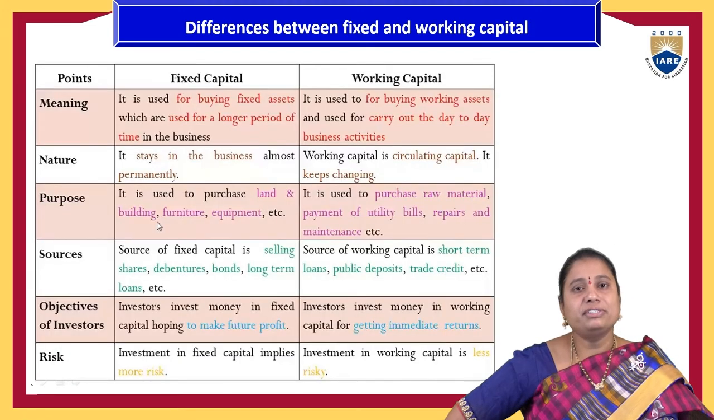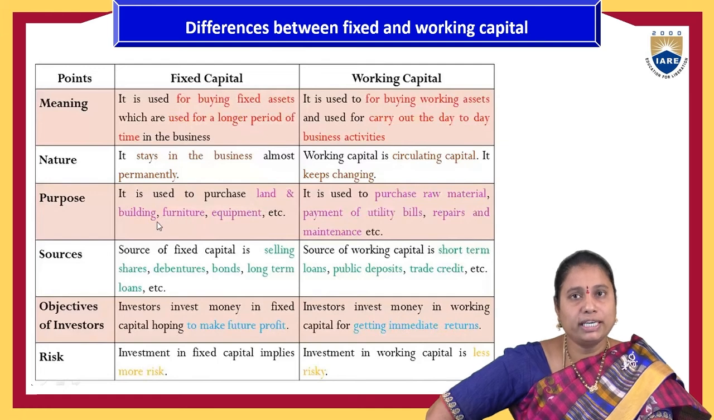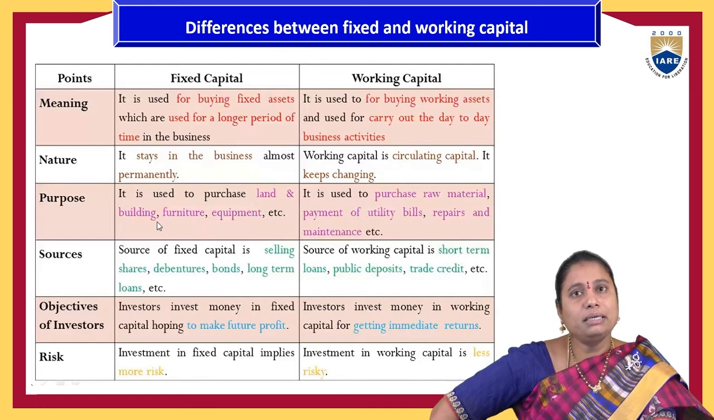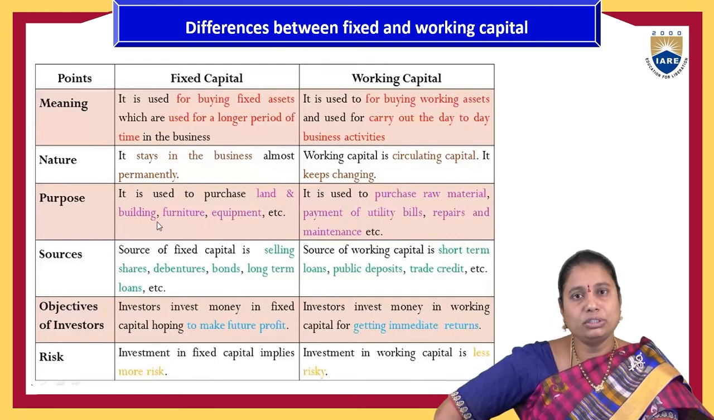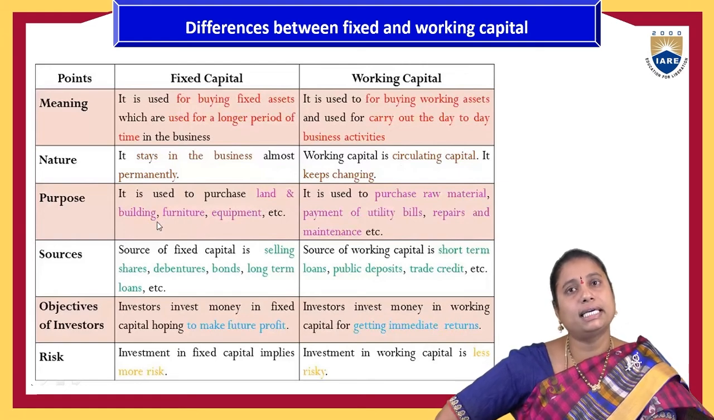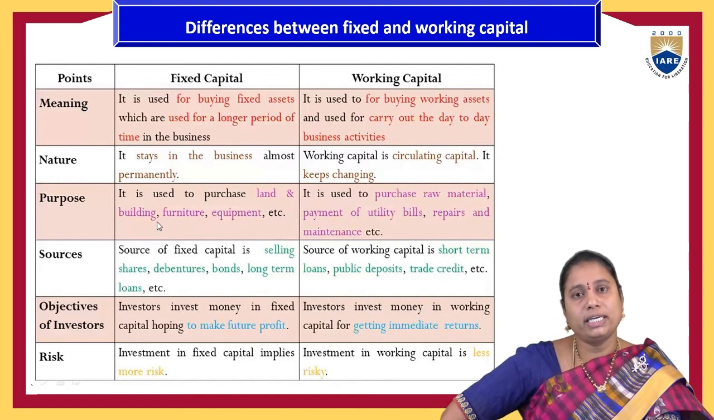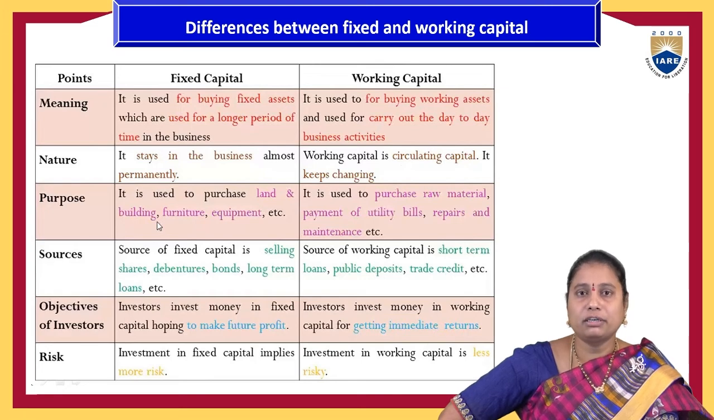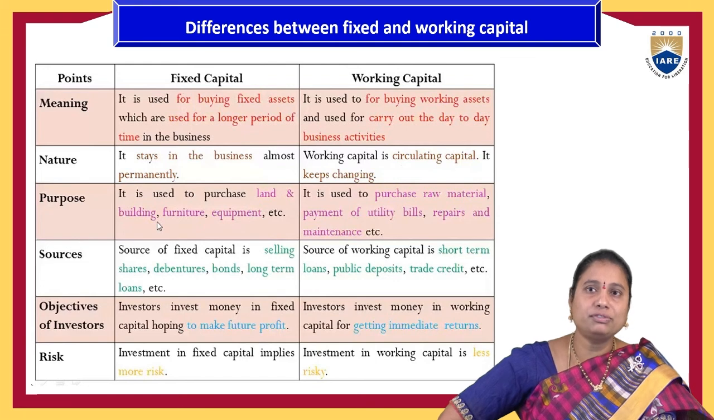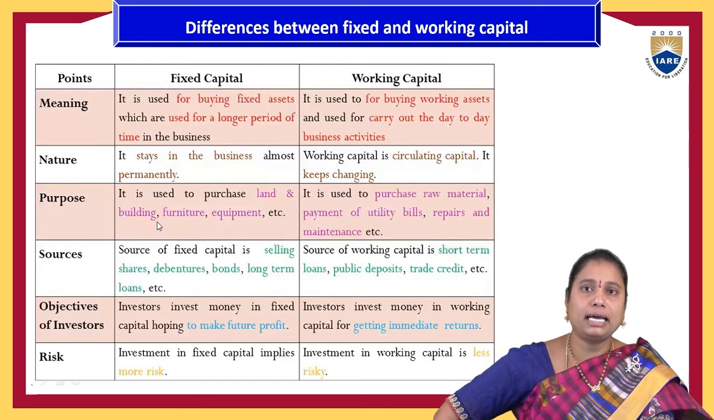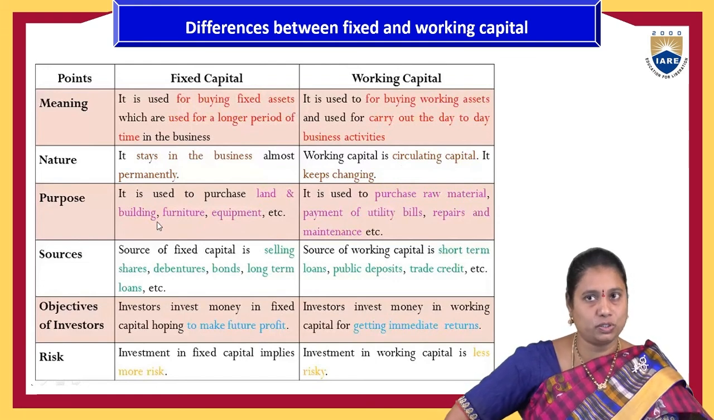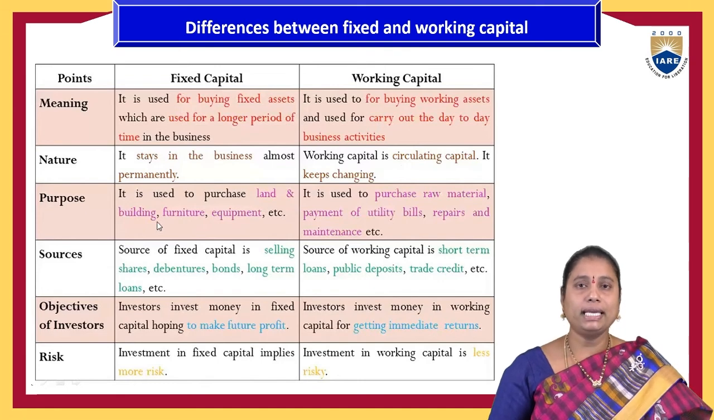So if we see the differences between fixed capital and working capital, generally fixed capital is used for purchasing fixed assets, whereas working capital is used for current assets. And the nature of fixed capital is permanent, but working capital is temporary, estimated on a one-year basis. And the purpose of fixed capital is to purchase land, buildings, furniture, equipment, etc. Whereas the working capital's